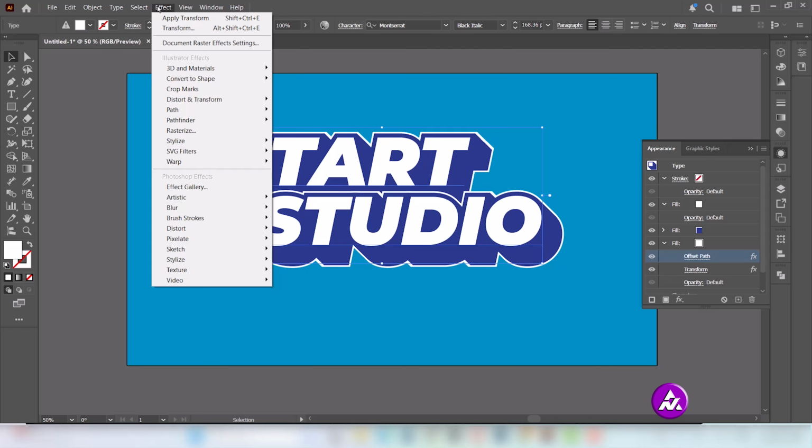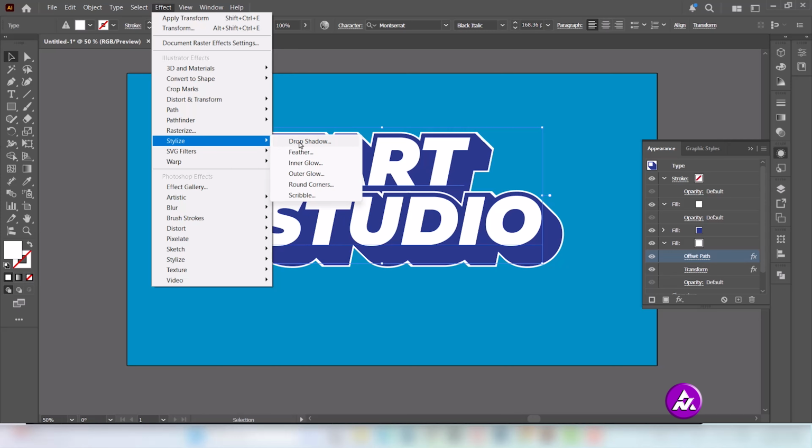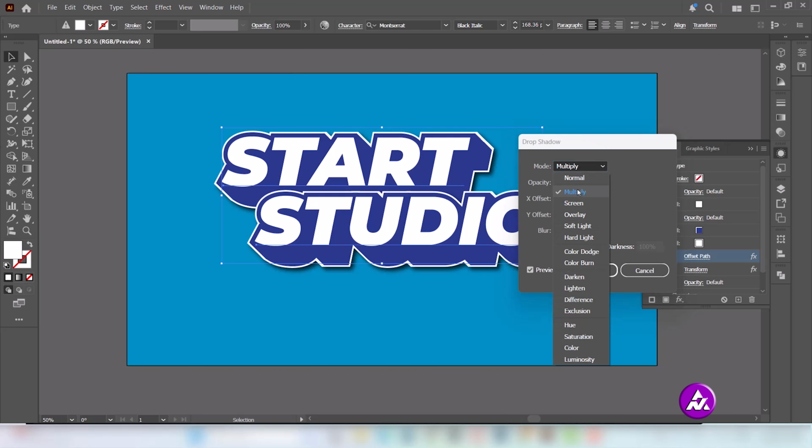Go to Effect, Stylize and choose Drop Shadow. Follow these settings and press OK.